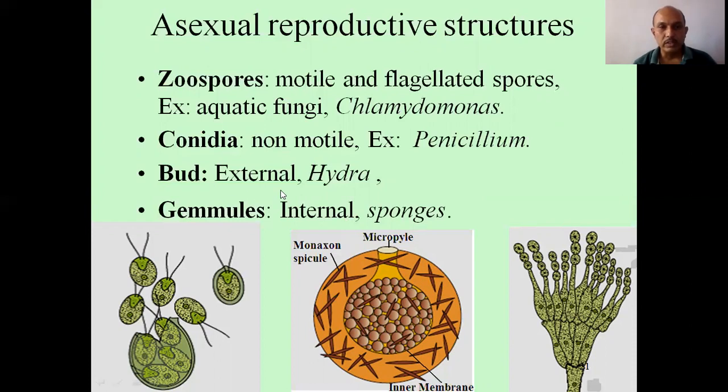Or it may be a bud, that is external, as in Hydra. Or it is an internal bud, called gemmules, as in sponges. So these are gemmules. Again you can see the inner membrane is there, a micropyle pore is there, and monaxon spicules are there that will protect, and these are inner gemmules, inner buds. So these are asexual reproductive structures.